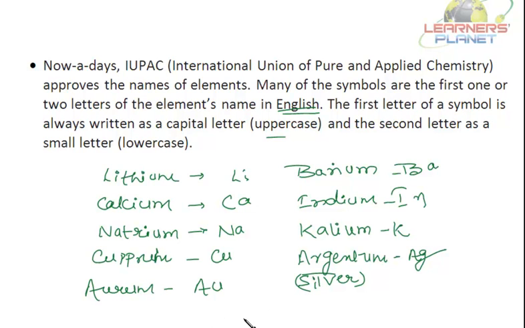Like lead. Lead, the Latin name is plumbum, and the symbol here is Pb. Then what else? Chlorine, it's Cl. It's a simple name of chlorine. So this way the symbols of the elements are derived. Right?